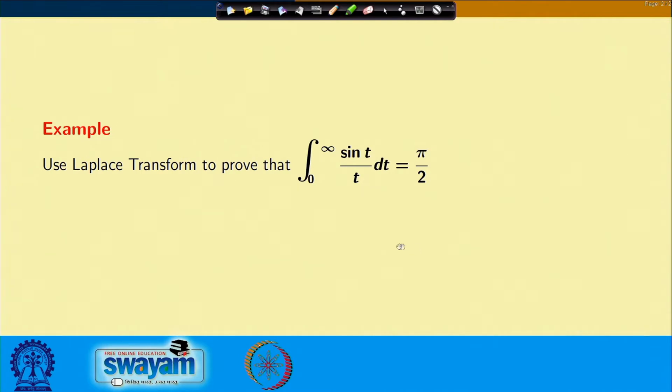Those who are familiar with this integral, using the integral method I can find the solution. The solution is tedious of course, but by evaluating the integral I can obtain the value as pi by 2. Now, let us see how using Laplace transform I can evaluate the value of this integral.